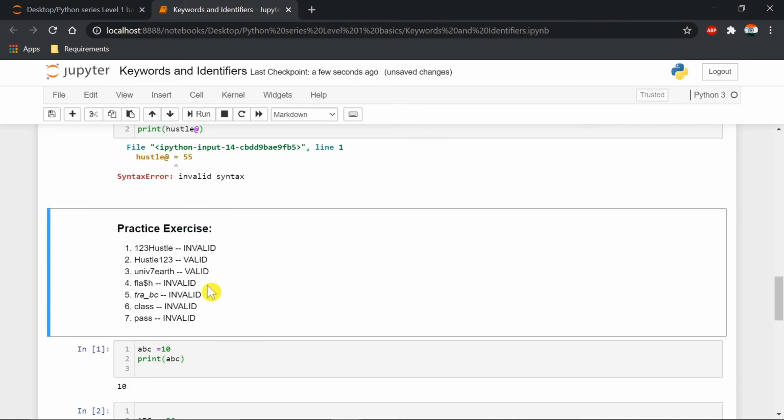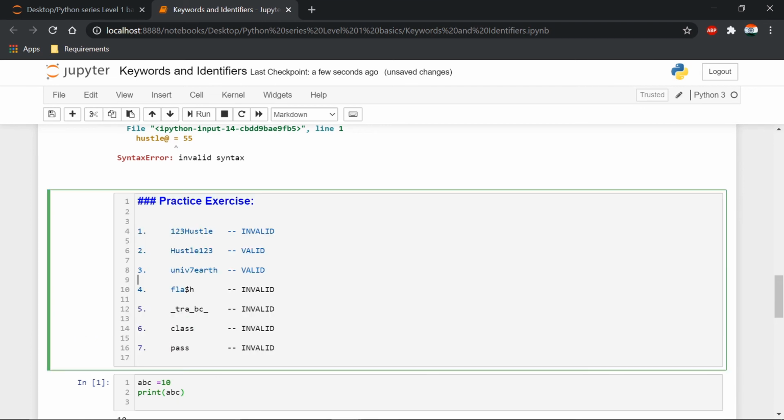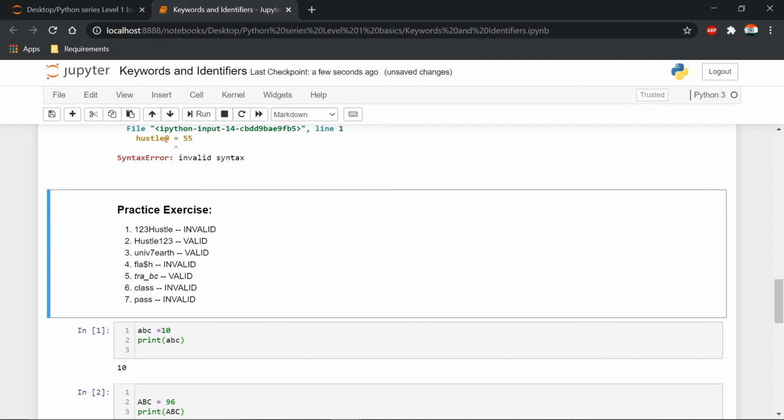Why is it invalid? Because we used a special symbol called dollar, and dollar should not be in the variable name. TRABC is valid, pardon me. This one is valid because it started with A to Z, and there is an underscore, but it didn't start with the underscore.